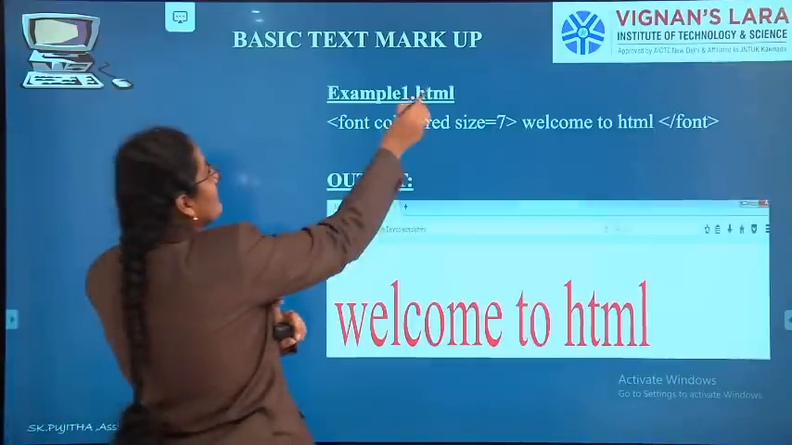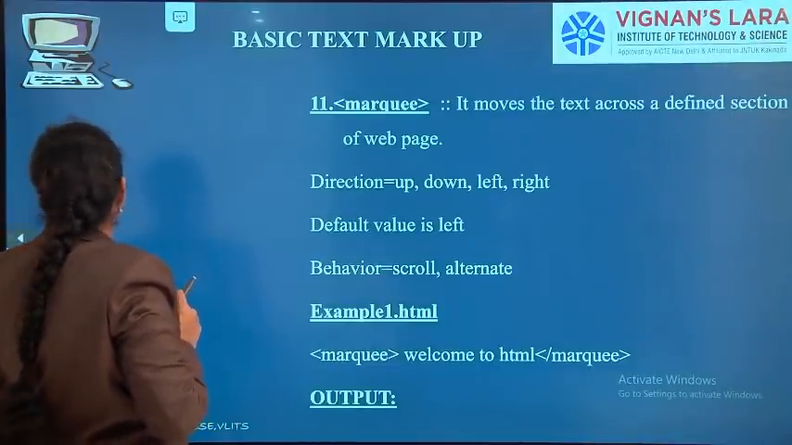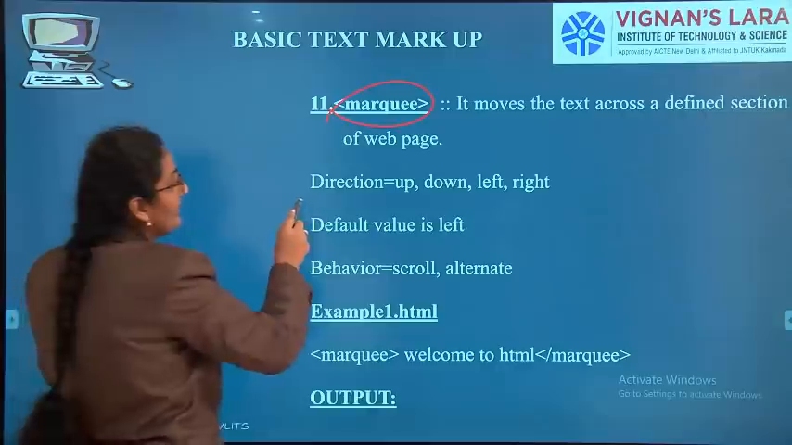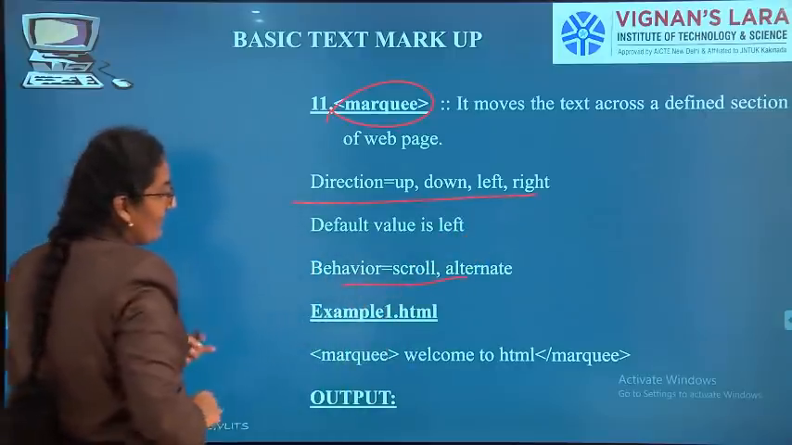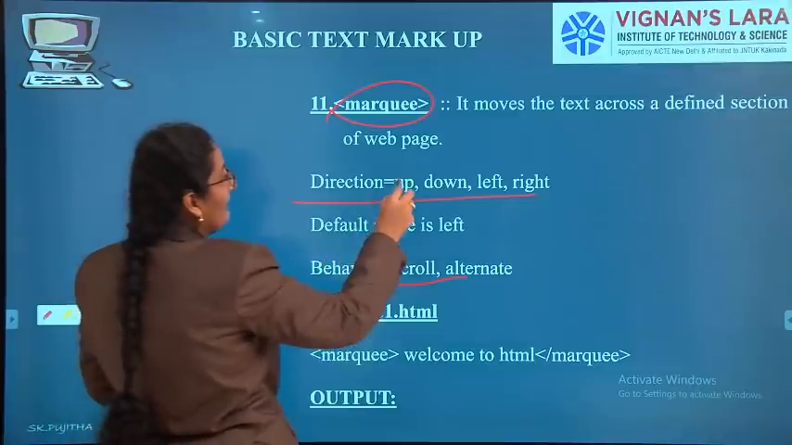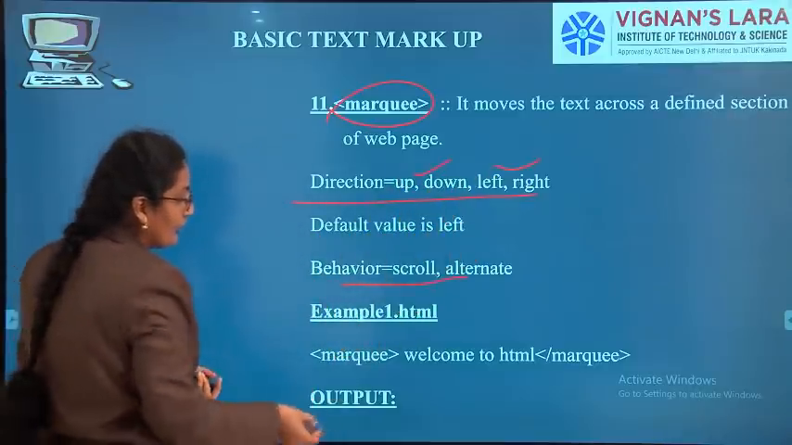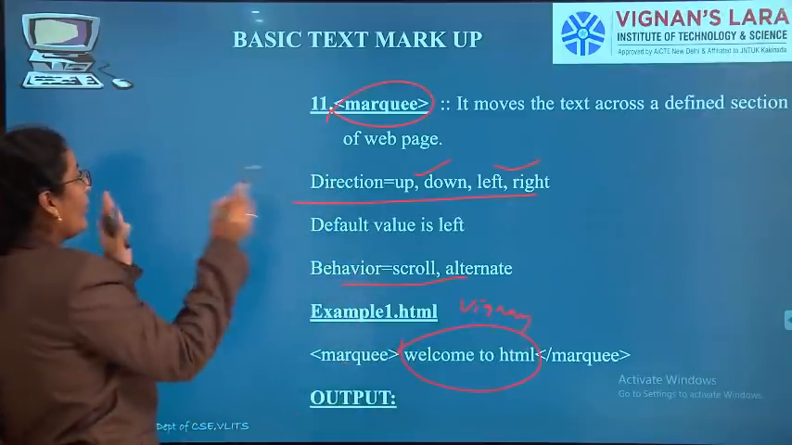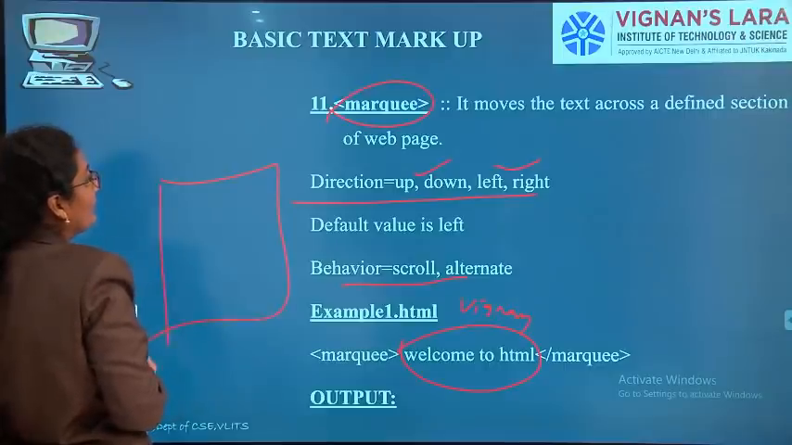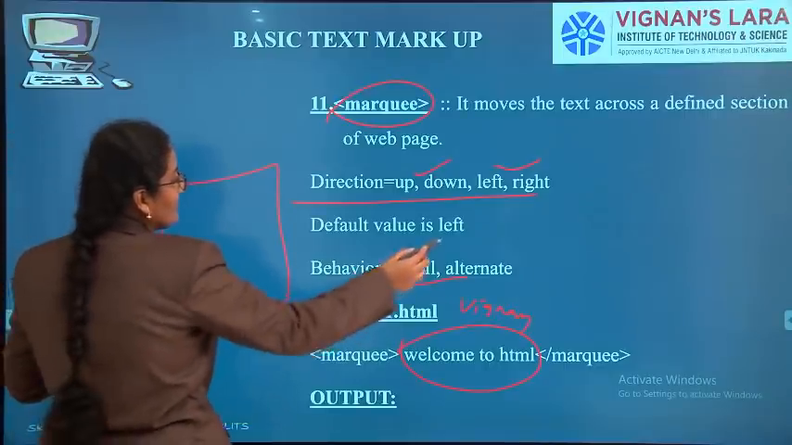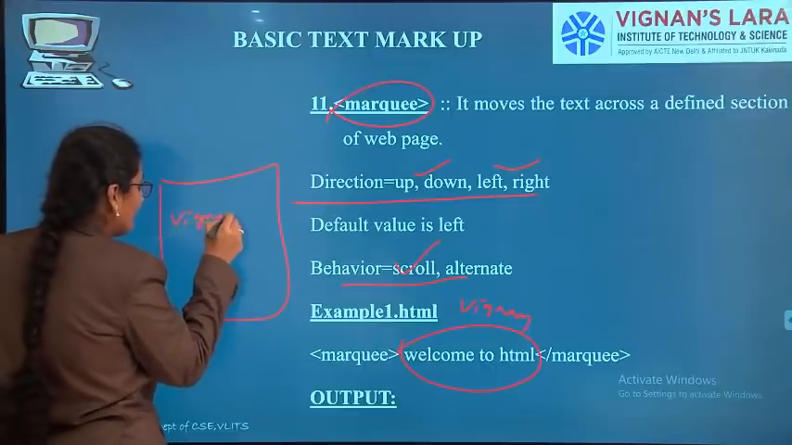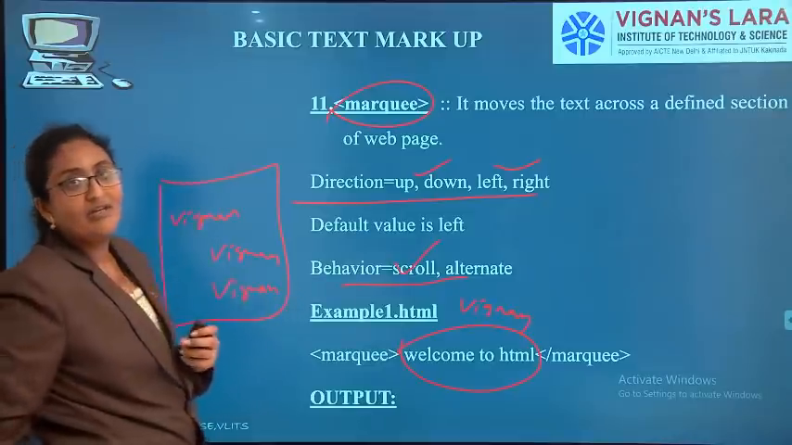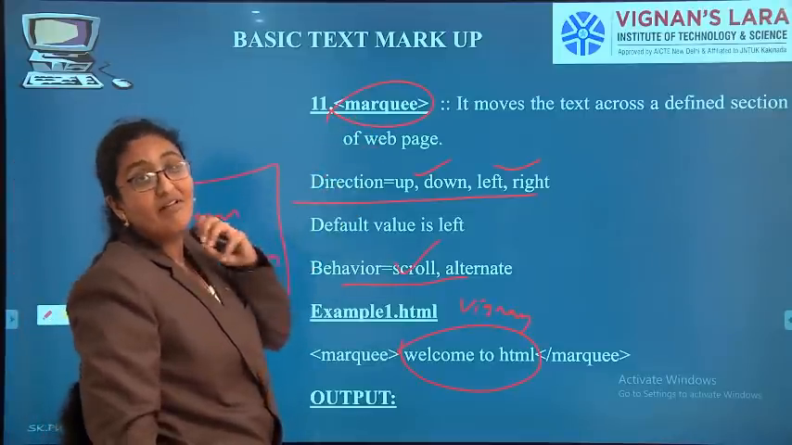See, marquee is the tag. What will it do? Up and down, left and right, you can scroll your text. Behavior is scrolling. It can scroll up and down or left and right. Whatever you give, "Welcome to HTML" or Vignan, anything you give will scroll on your document. If this is your output window and you apply marquee behavior scroll, then Vignan will be scrolling like this. Marquee is a very interesting tag.